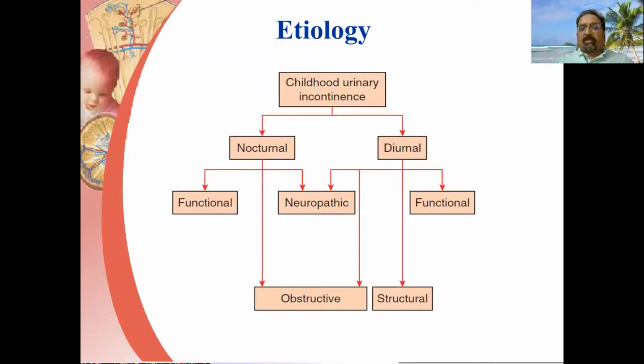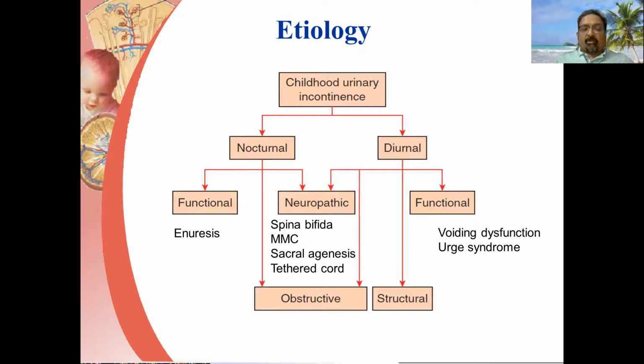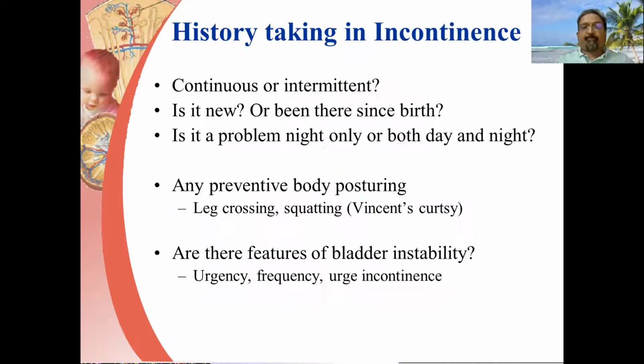Among the etiology, the first important cause is voiding dysfunction or urge syndrome that comes under the diurnal functional problem. The second commonest cause is enuresis, also known as bedwetting. Neuropathic causes include spina bifida, myelomeningocele, sacral agenesis, and tethered cord. Structural causes like ectopic ureter or epispadias may also be present rarely.